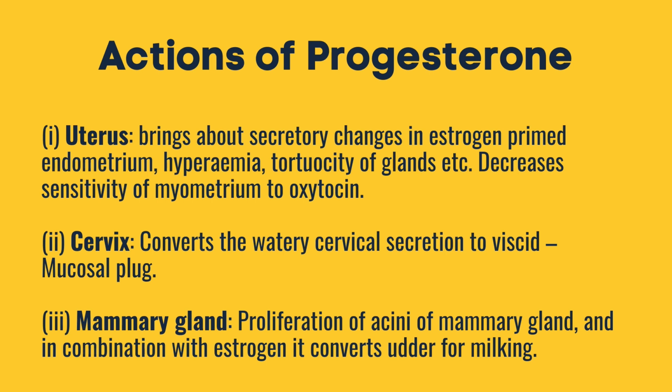Now, let us proceed to the actions of progesterone. It acts on the uterus, which brings about secretory changes in the estrogen-primed endometrium, hyperemia, tortuosity of glands, etc., and decreases sensitivity of the myometrium to oxytocin. Second, it acts on the cervix, which converts the watery cervical secretion to a viscid mucosal plug. Thirdly, it acts on the mammary gland. Proliferation of acini of the mammary gland occurs, and in combination with estrogen, it prepares the udder for milking.